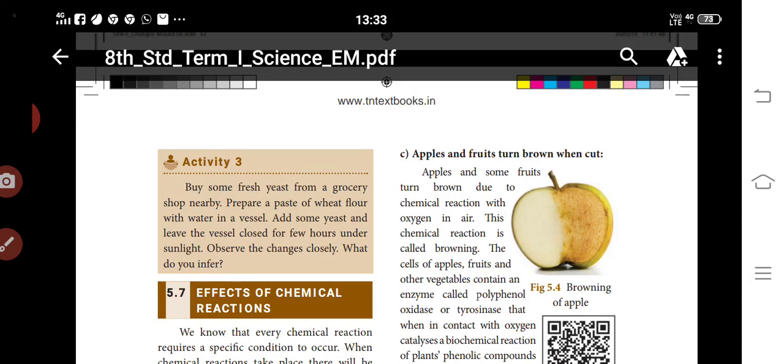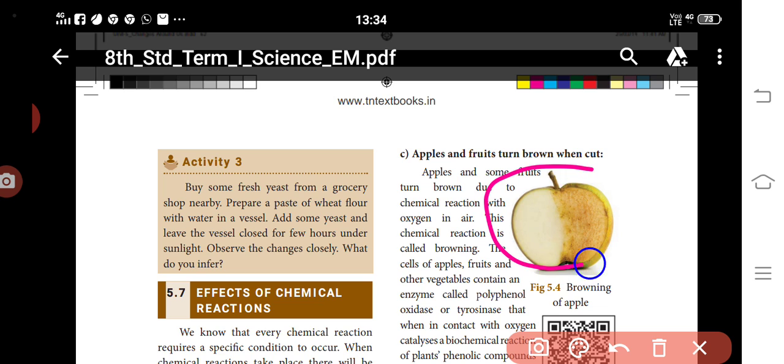When you slice an apple, after a while the part of the apple that has been exposed to air turns brown in color. How does this happen? To find out, we need to look inside the cells of the apple. Inside the cells there are lots of different bits and pieces.